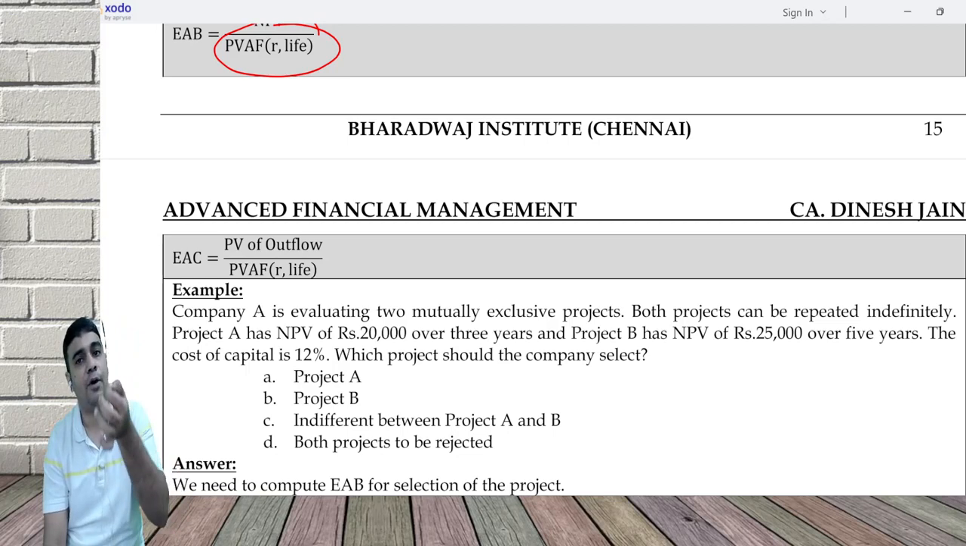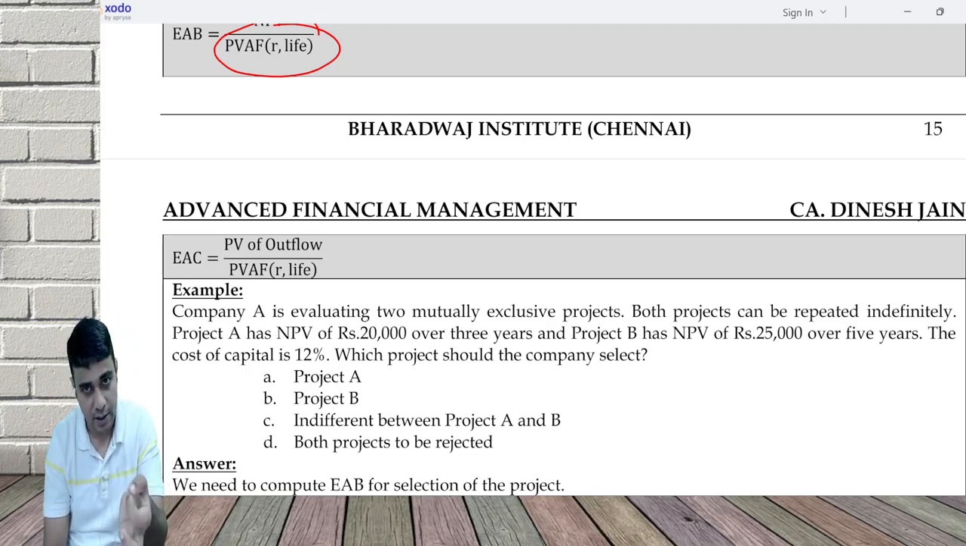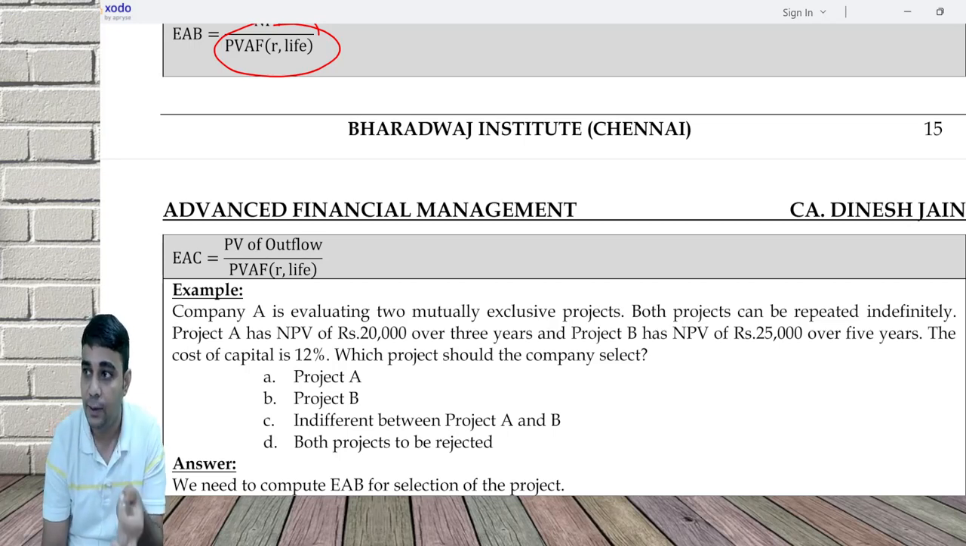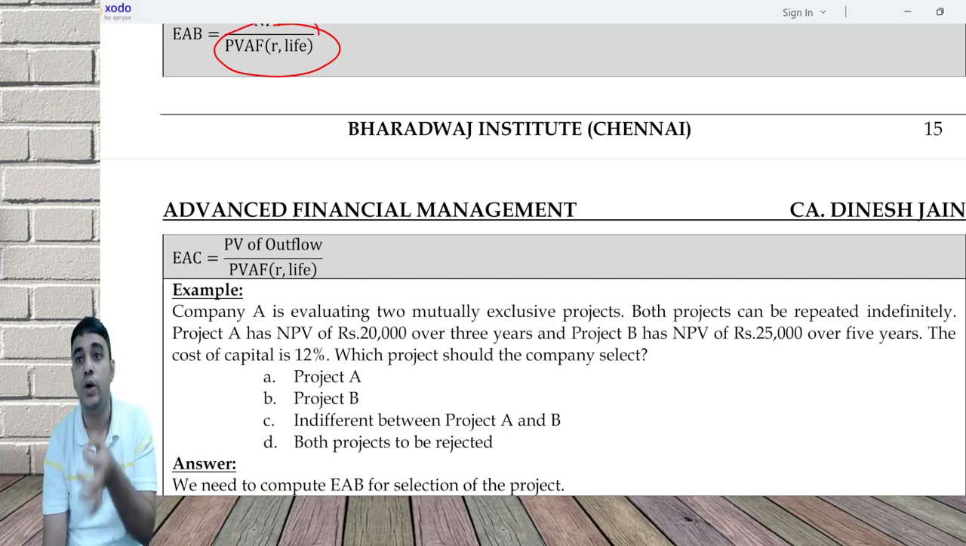Obviously, I will select a project with higher EAB, lower EAC. Select a project with higher equated annual benefit, lower equated annual cost. Example.